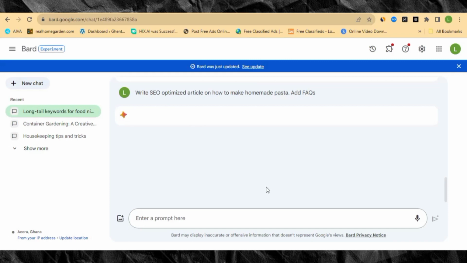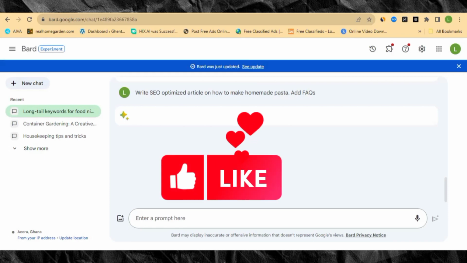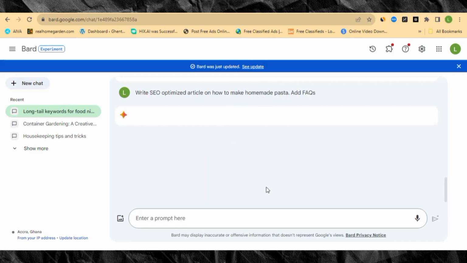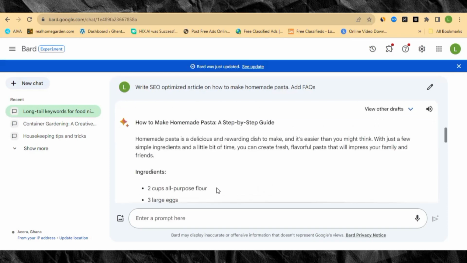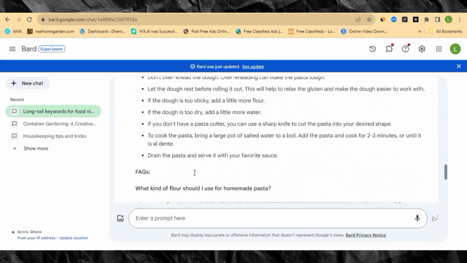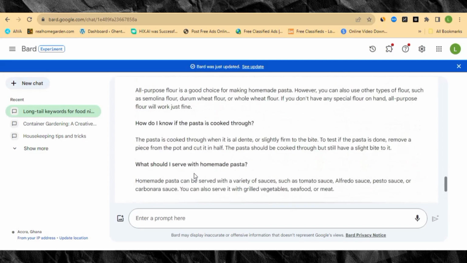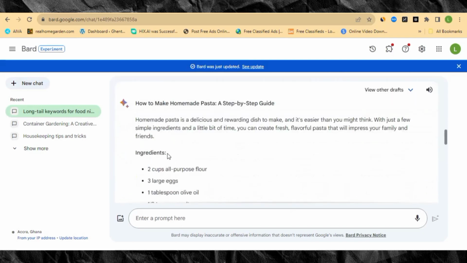Remember, writing with AI, there is nothing bad in it. It's just that we have to figure out that what we are doing is correct, or that what the AI has given us is true fact. So let's just continue, and we're going to create our blog post right now. So you can see right now Google Bard has generated the blog post for me very nicely and everything is good. So I'll just copy this blog post.